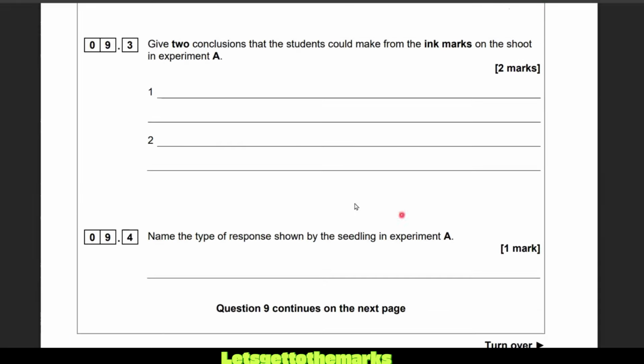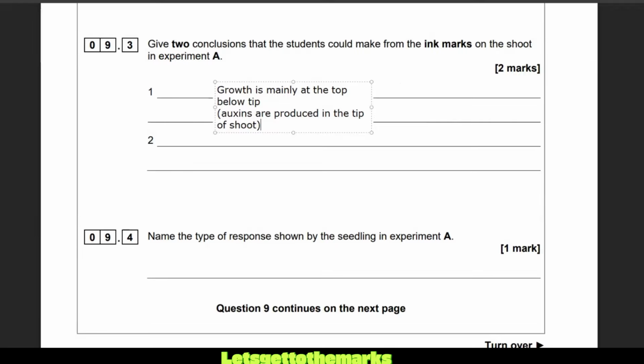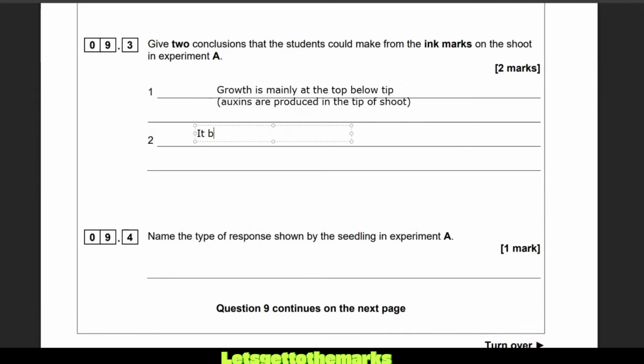And then name the type of response shown by the seedling. So what am I going to do here? Do you know what kind of response this is? Growth is mainly at the top below the tip. And the reason why that is, auxins are produced in the tip of the shoot. So that's the reason why. It bends towards the light. So the shaded part of the shoot, away from light, is where the growth happens. Right, let's go.